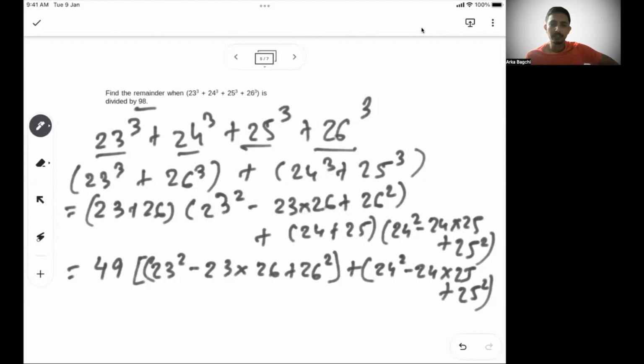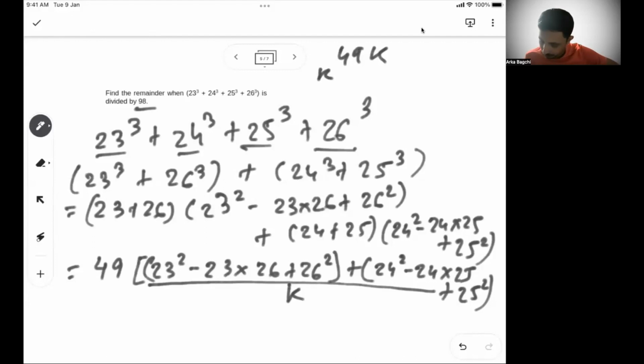Now, if you see this very carefully, what we got is a multiple of 49, which is 49k. Let's say this whole part is k. Now we know, if k is odd, then 49k divided by 98 leaves a remainder of 49.